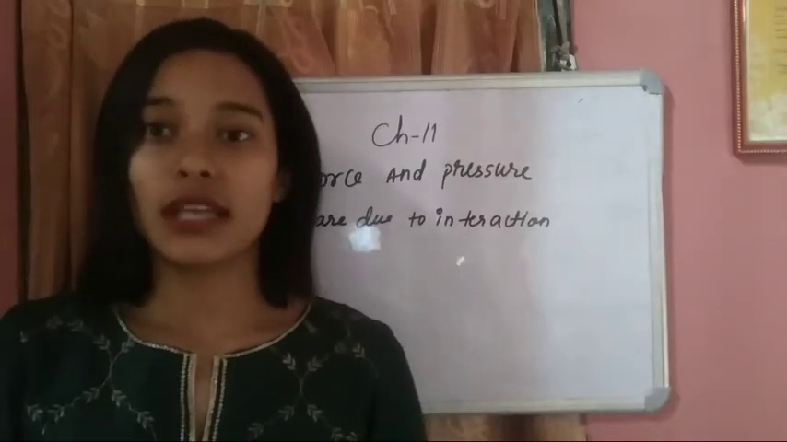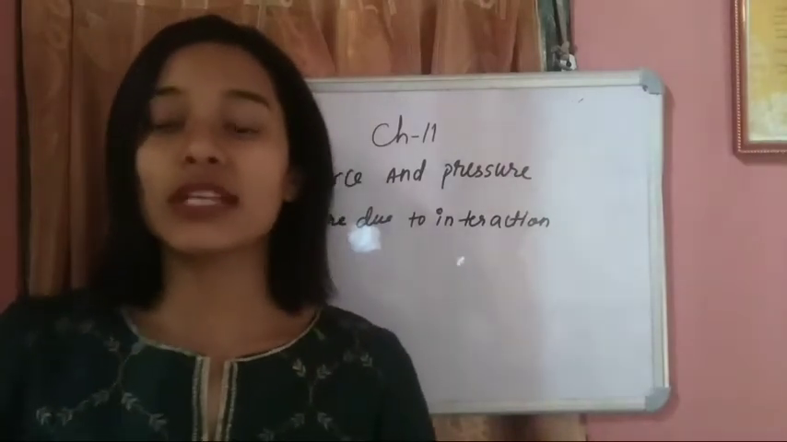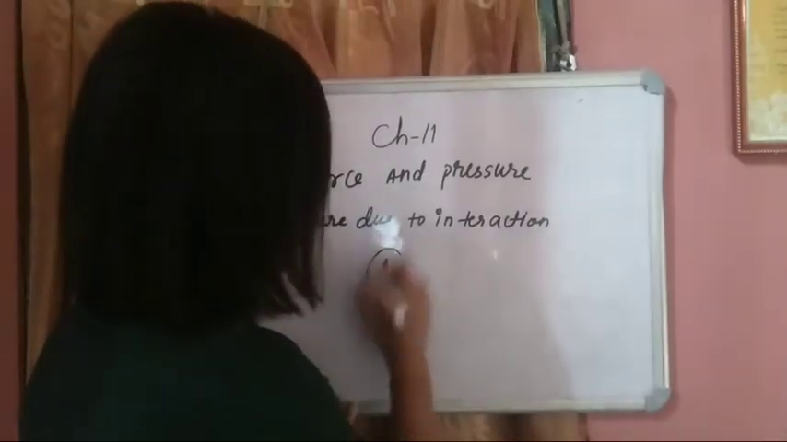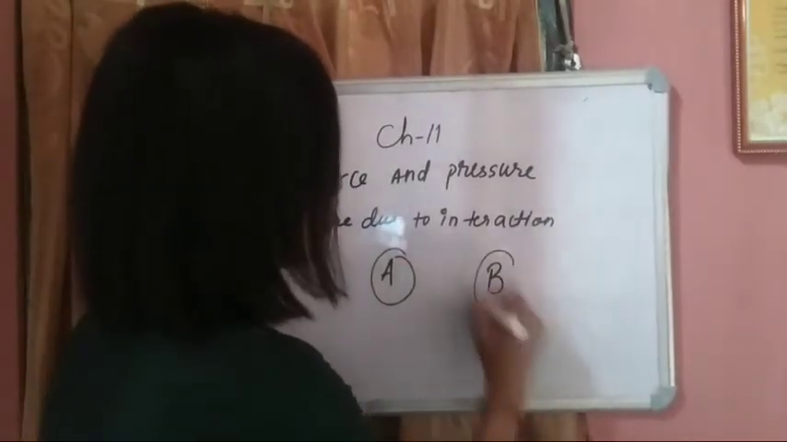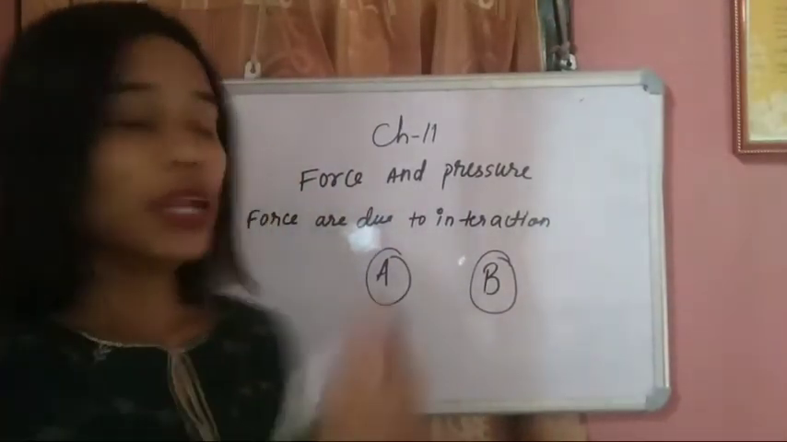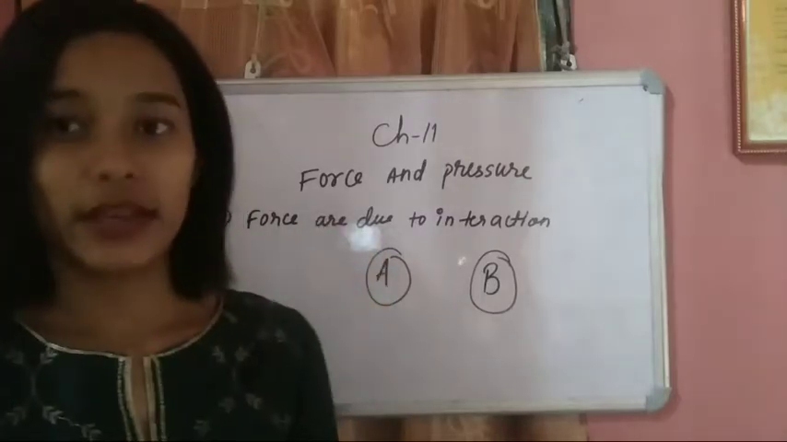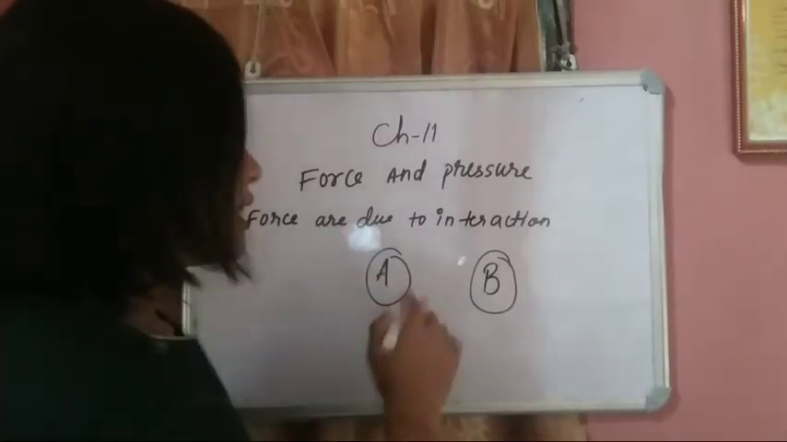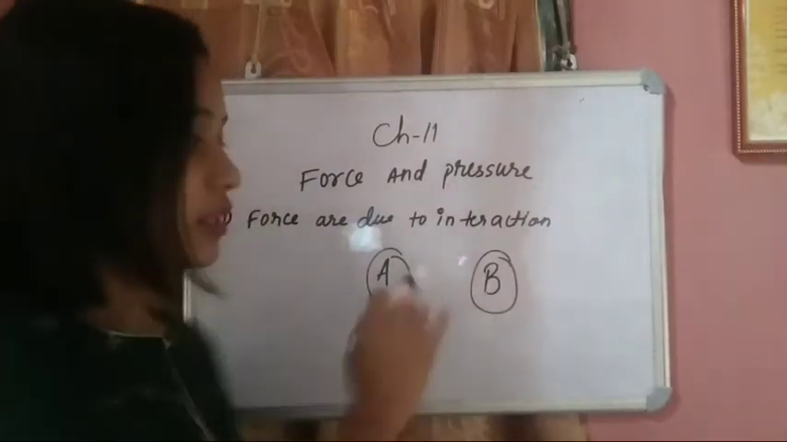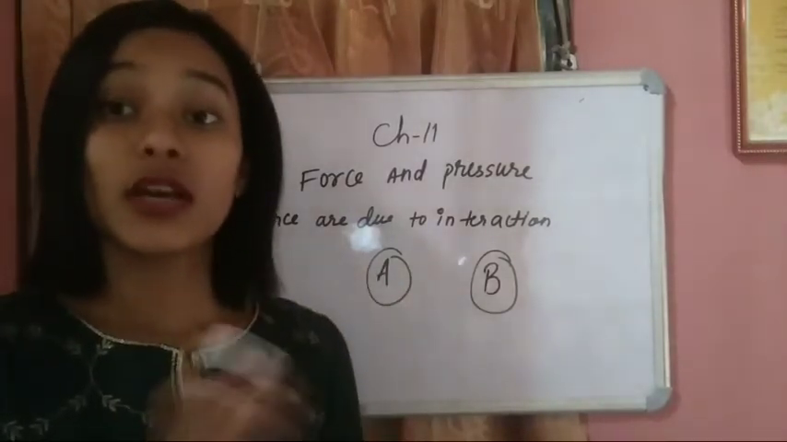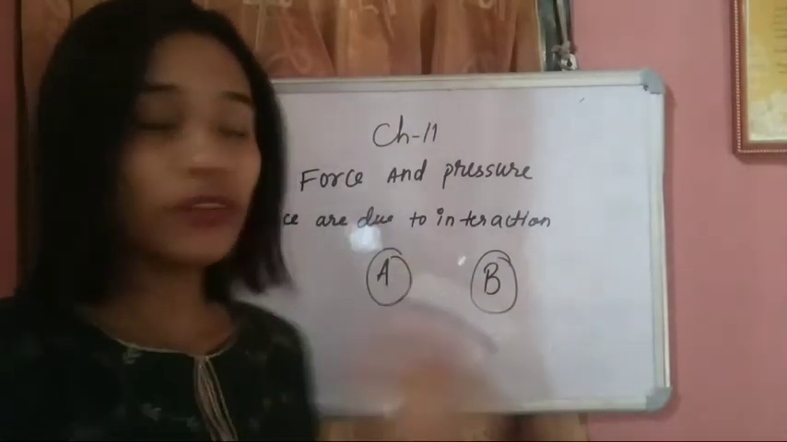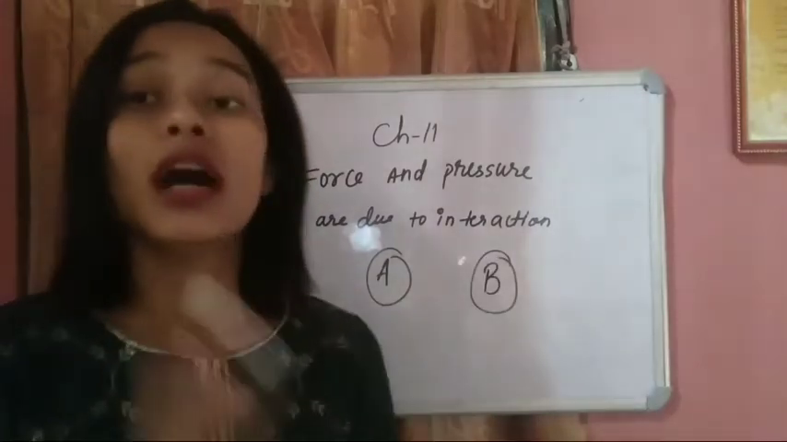Now students, see what happened. For a force to come into play, two objects must interact. Suppose we take object A here and object B here. Suppose object B is a football and object A is a boy. If this boy does not touch the ball, will the ball move? The ball will not move. The boy has to kick the ball, is not it? Then only the ball will move from one place to another.